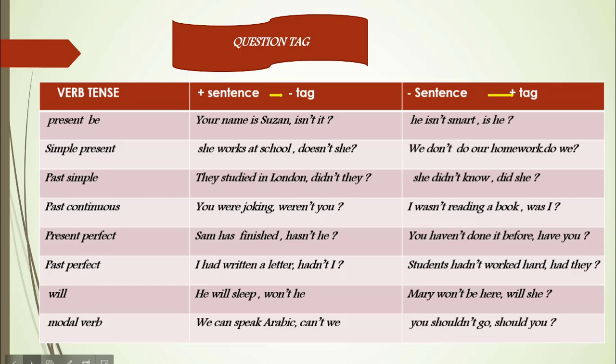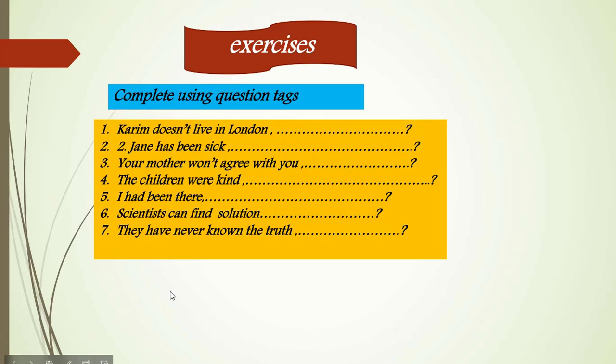After that we can move to some exercise in order to practice these question tags. We have here this exercise: complete using question tags. The first sentence: Karim doesn't live in London. Here we have to find the question tag. Two: Jane has been sick.